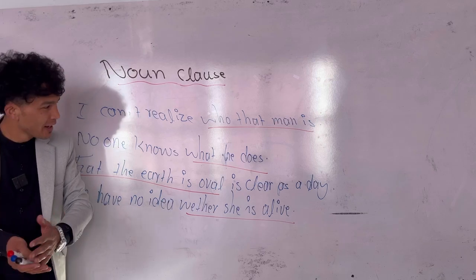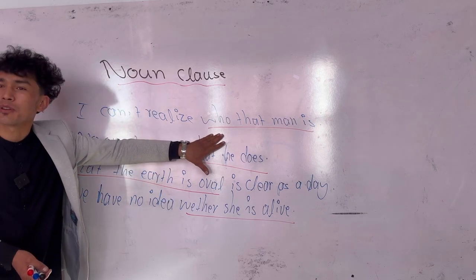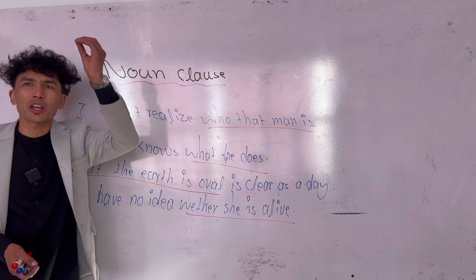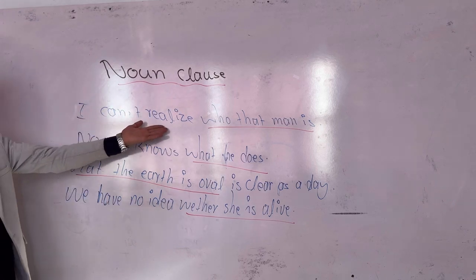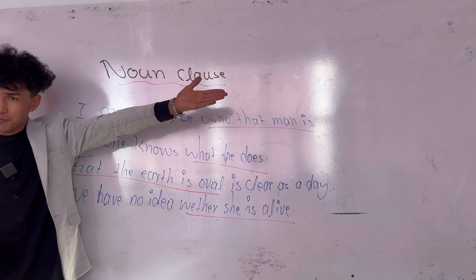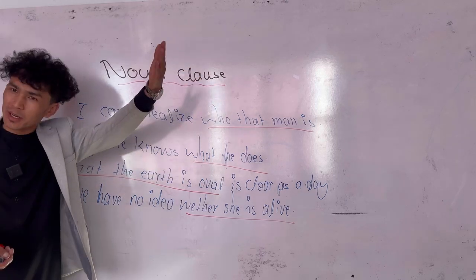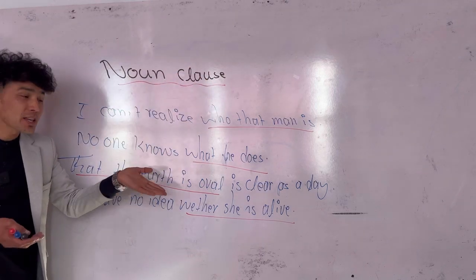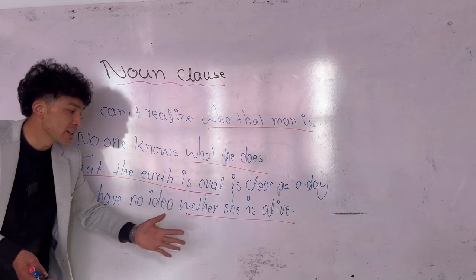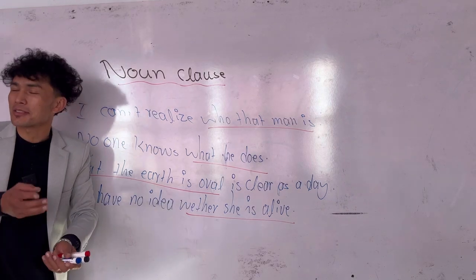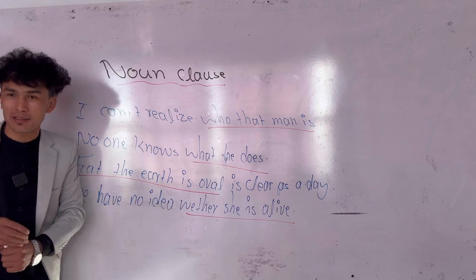Did you understand? As I told you, it is mostly used to talk behind somebody's back, talking about the third person. The first one, I can't realize who that man is. No one knows what he does. That the earth is oval is clear as a day. We have no idea whether she is alive. Noun class.